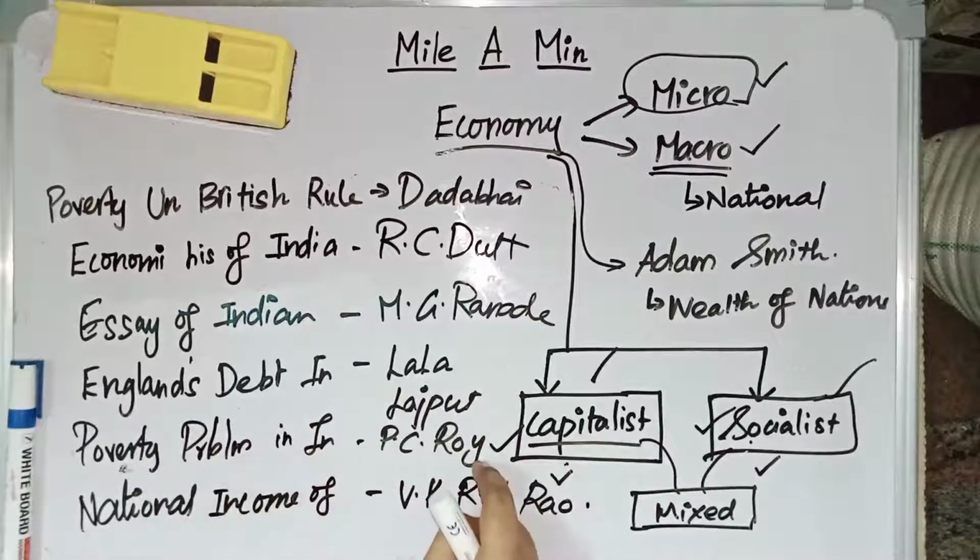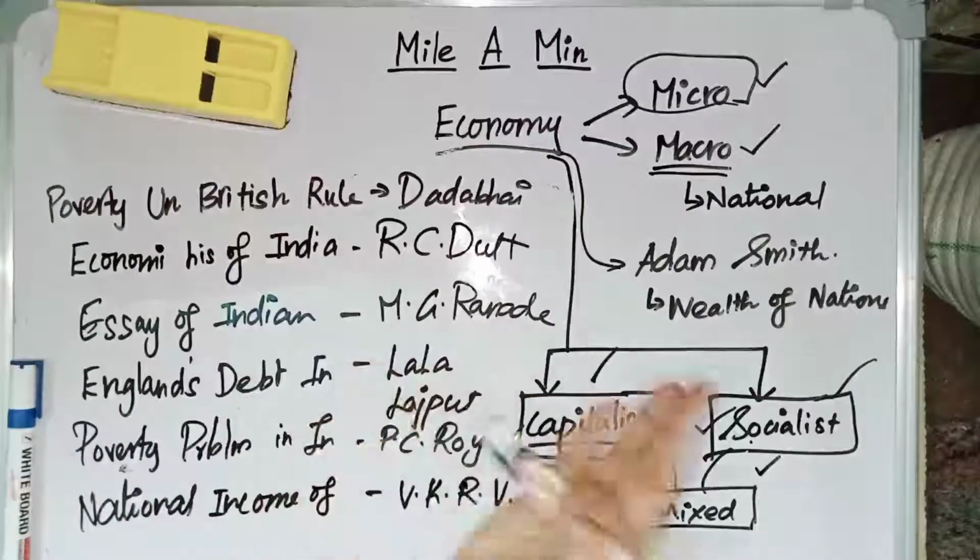Poverty Problem in India by P.C. Roy. National Income of India or Planned Economy of India. Planned Economy of India is also written by V.K.R.V. Rao. These are the books which are written by these independent leaders.